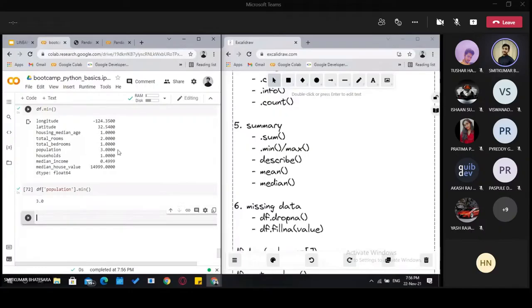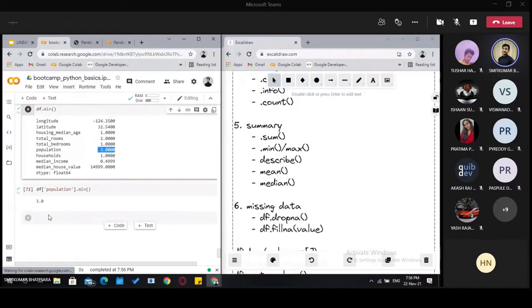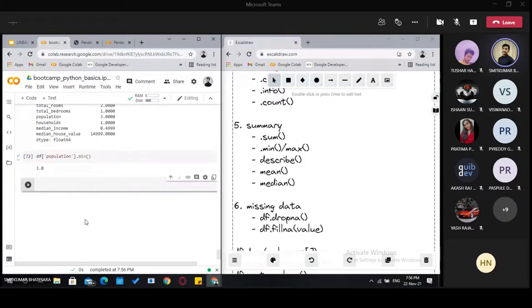It should, yeah, you can see G3. Okay, then moving on, we can use the describe method to describe the data frame. df.describe will give all the statistical information.